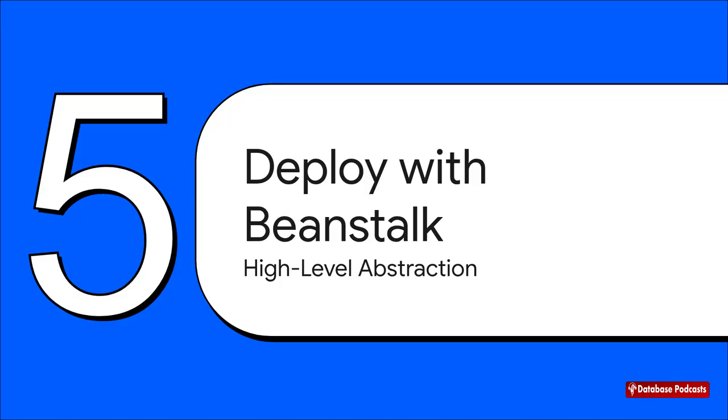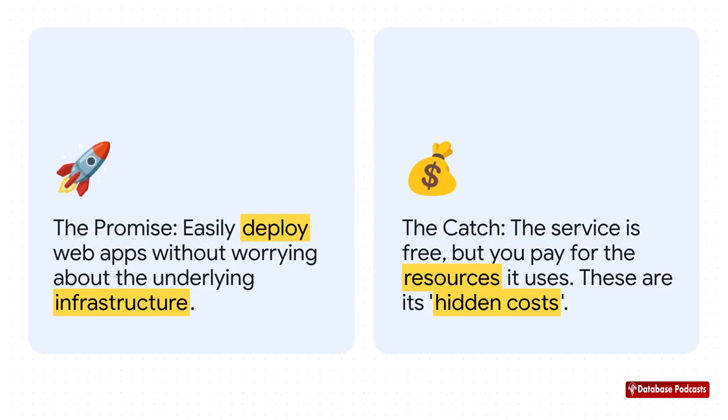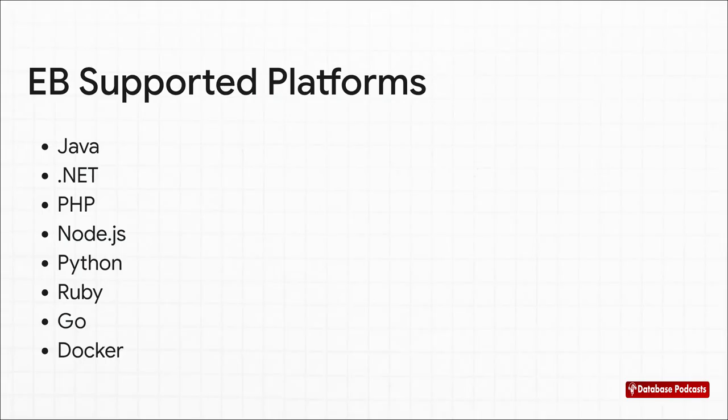Okay, so you can store files, run servers, and automate functions. But how do you pull all of those pieces together to launch a full web application? For that, we can look at a higher-level service, Elastic Beanstalk. The promise of Elastic Beanstalk is amazing. You basically just upload your code and it handles everything else, setting up servers, load balancing, auto-scaling, all of it. But here's the catch, the fine print. While the Beanstalk service itself is free, you absolutely pay for all the AWS resources it spins up for you, like those EC2 instances.